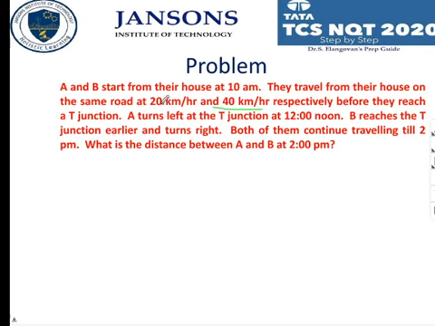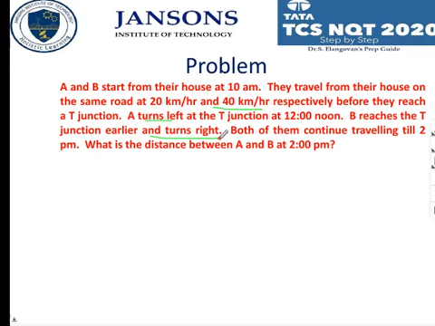Ultimately one hour before, correct? A takes 2 hours from 10 to 12, so B will take only 1 hour. So A is turning left and B is turning right. Both of them continue traveling till 2 p.m. What is the distance between A and B at 2 p.m.?